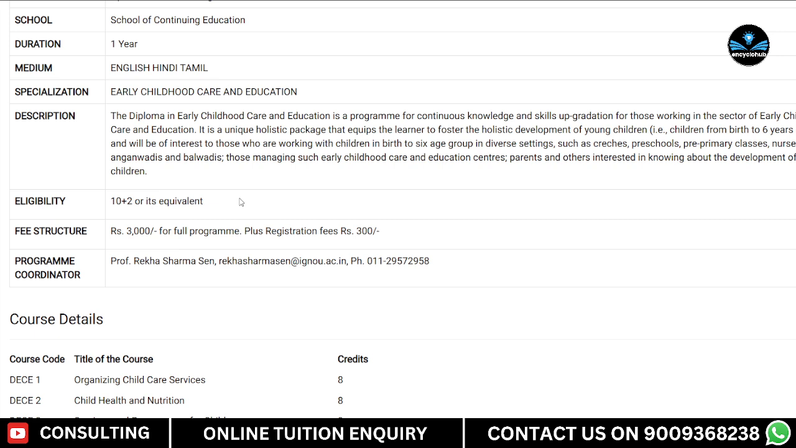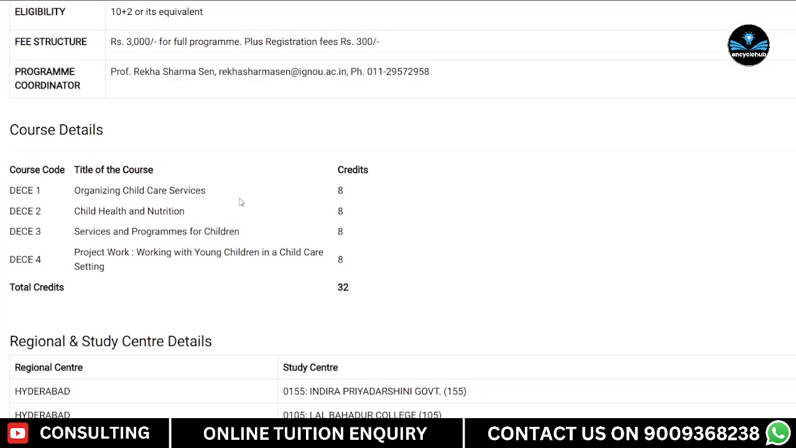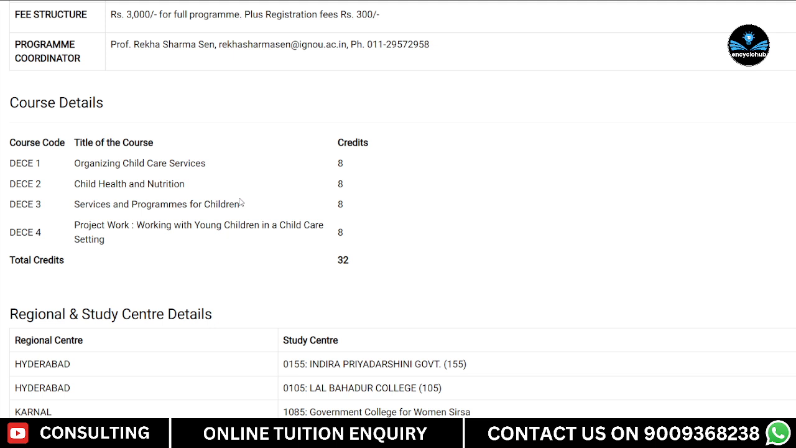At the time of registration, you have to pay 300 rupees. Then after confirmation, you have to pay 3,000 rupees. Then at exam time you need to pay exam fees, which is almost 200 rupees per paper. Now there are only 4 papers given here.